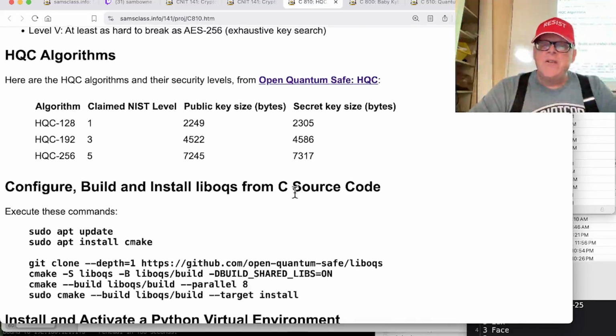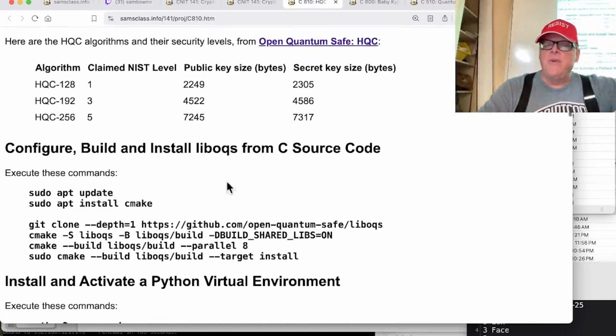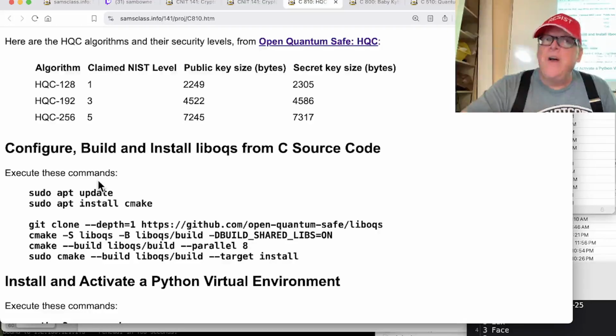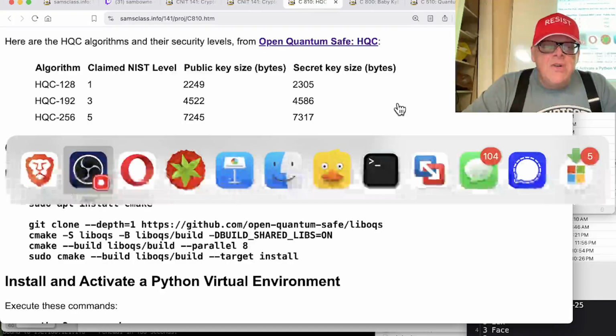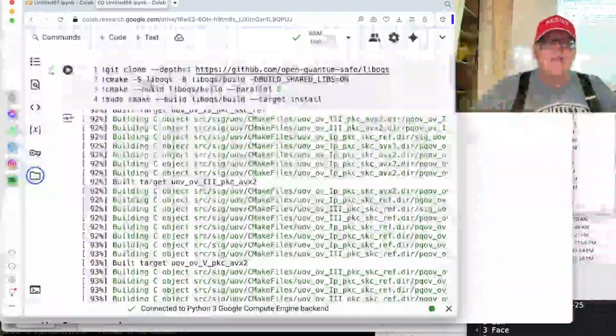So now, this is a new system, so the libraries are not available in any simple way. You have to first build them from C code and then put the Python wrapper on them, but it turns out to work. And I wrote these instructions on a Debian 12 Linux machine. So you can do it that way, but I wondered if you could do it in the Colab environment, and it turns out you can, although I had to change a few things. So if you're going to do it in Colab, you should watch this video and follow it to see the little differences.